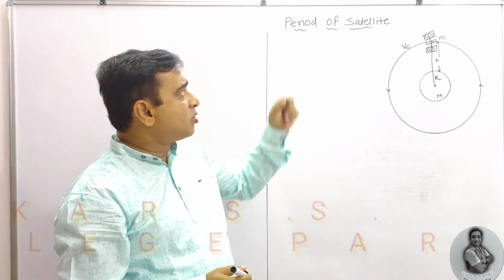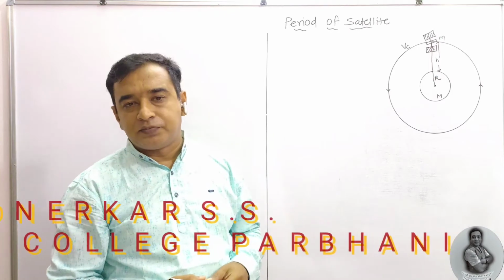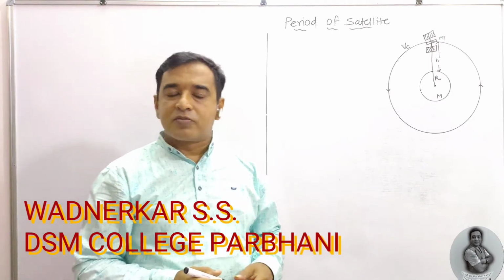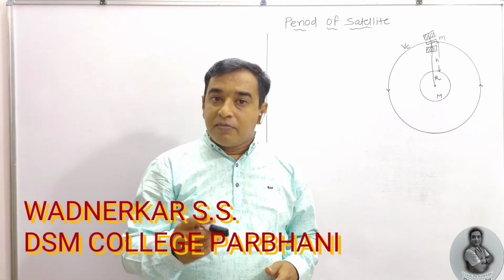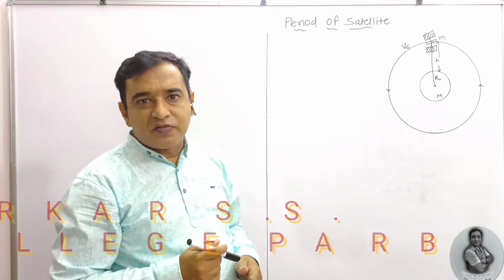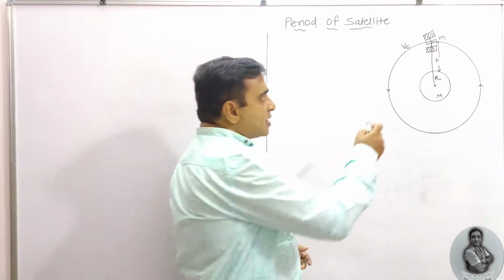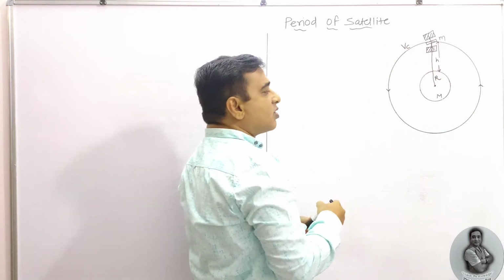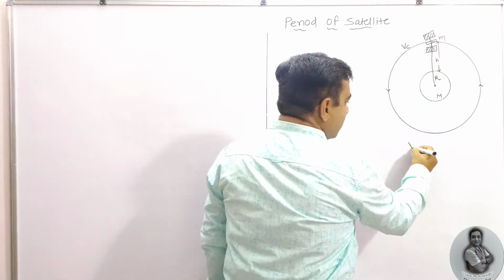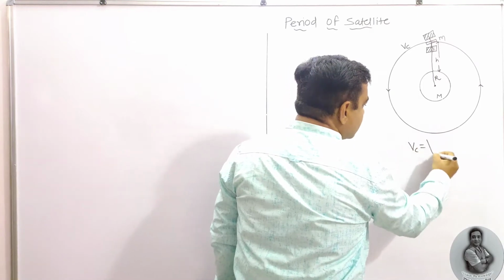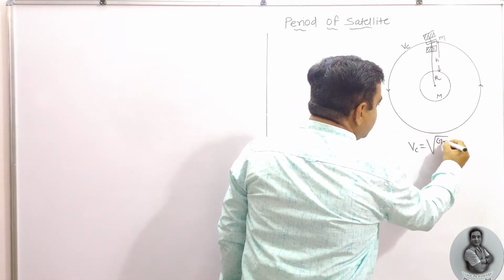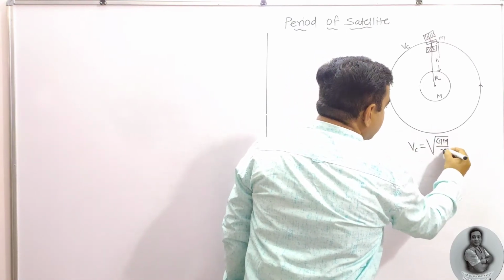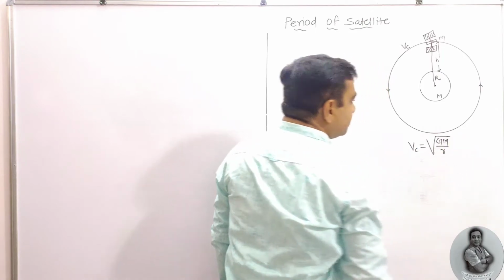In this one we are going to know about the period of satellite. We can term it as the time period of satellite also. Each satellite which is revolving around the earth in a circular orbit possesses a critical velocity, which we already calculated in the previous video.